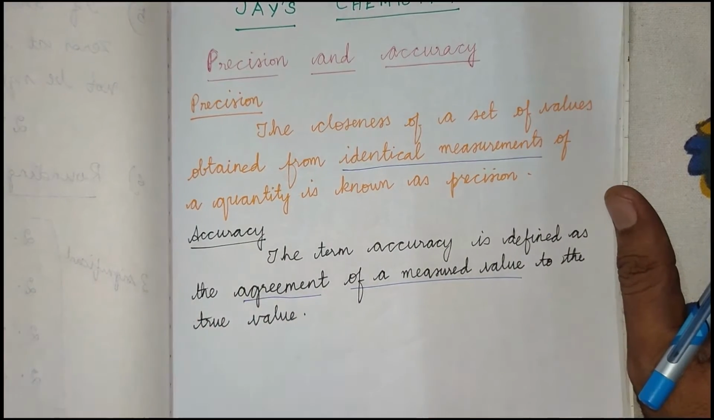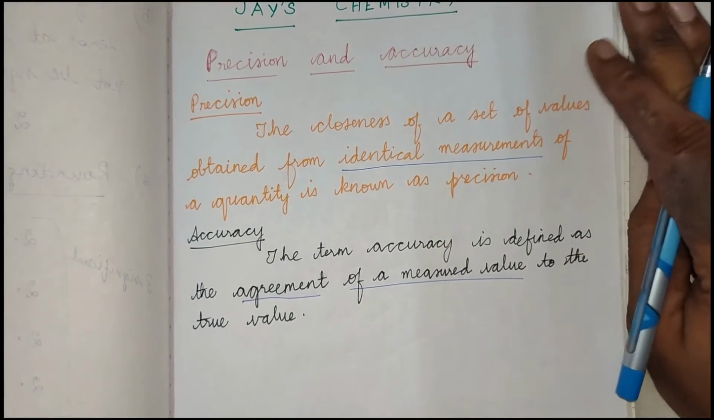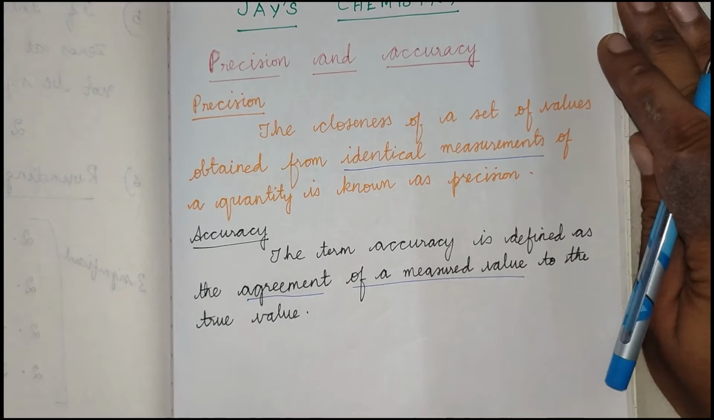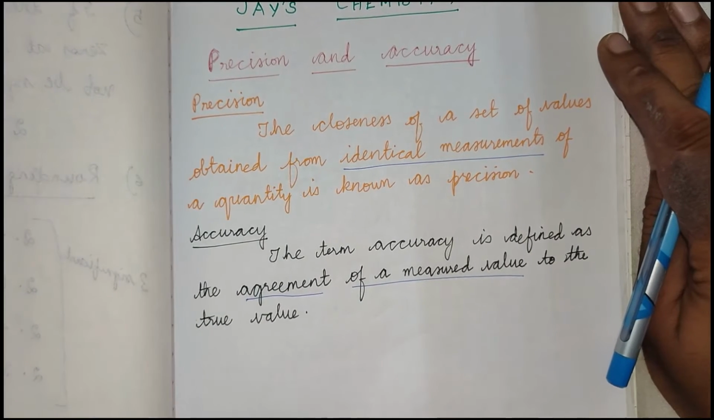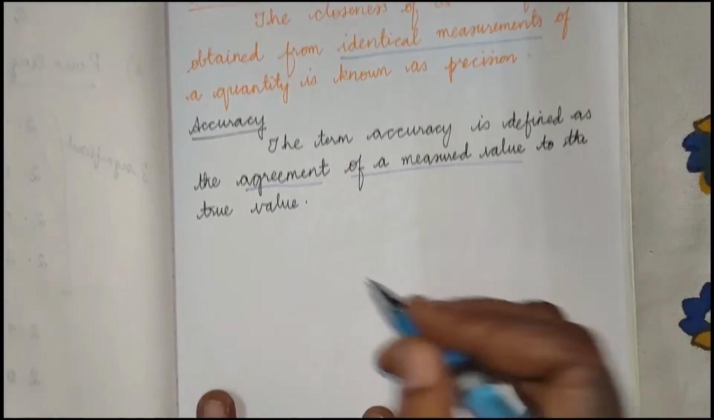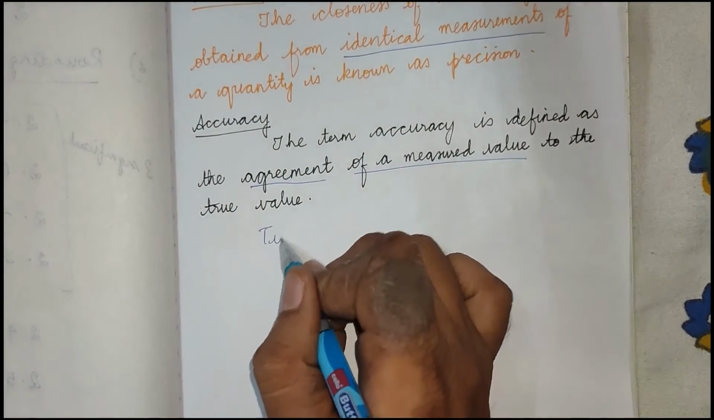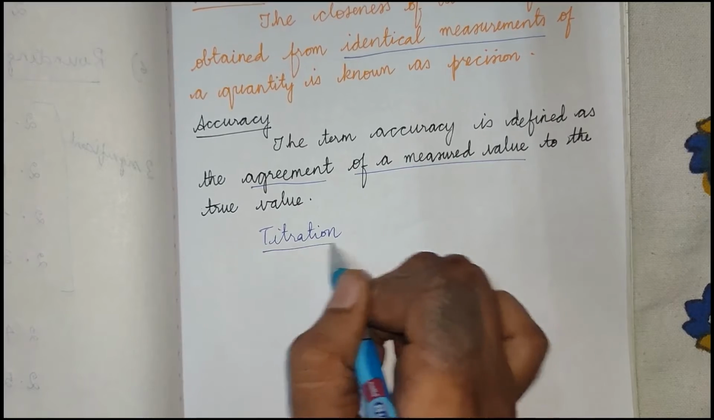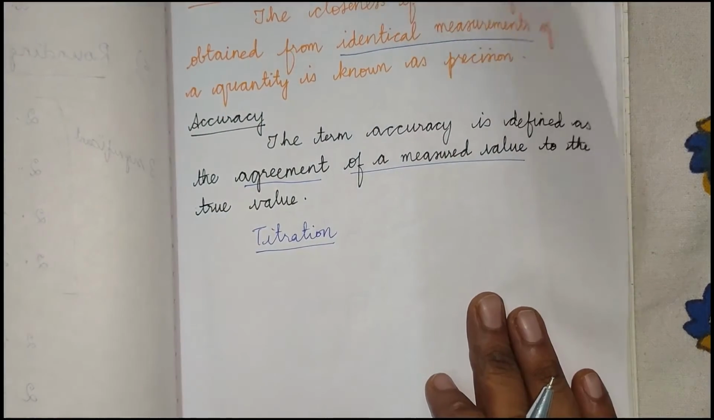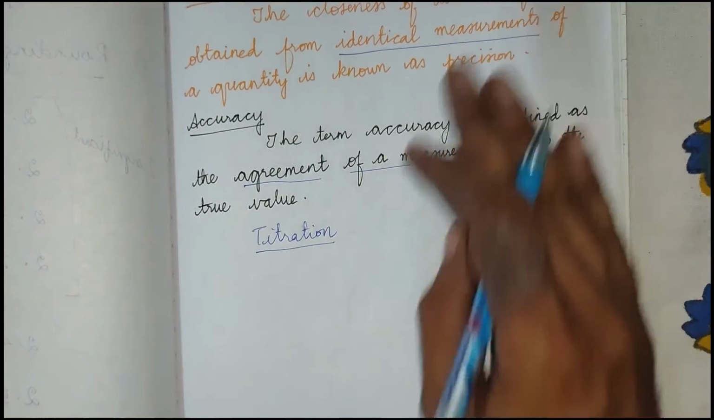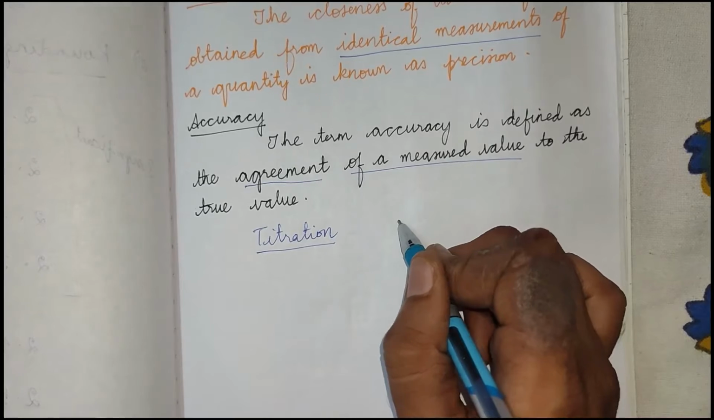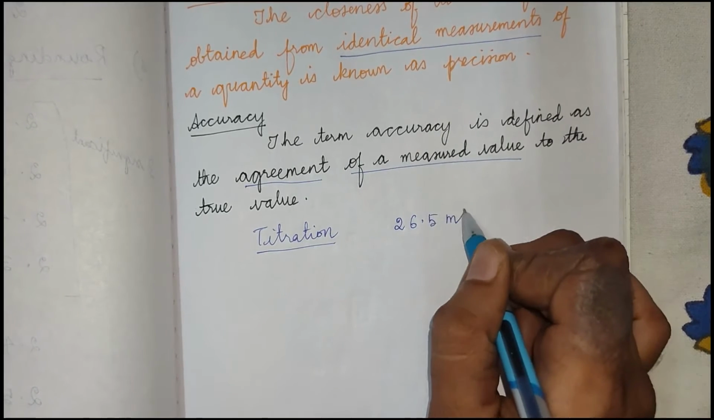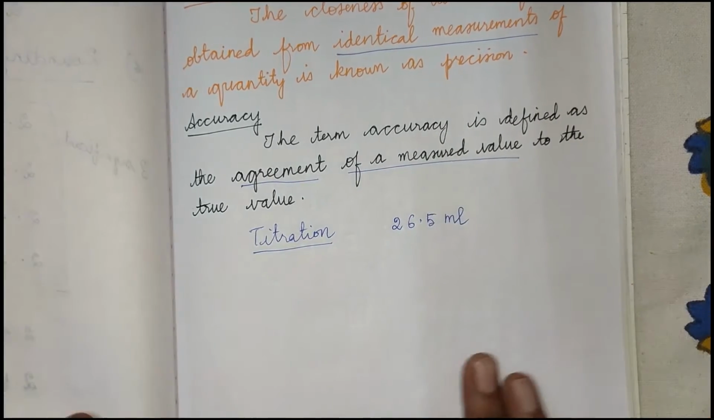Now, when you read this definition, I think you will not be able to understand anything here. But I am going to give you an example for a better understanding, right? And we are going to carry out a titration. The teacher did the titration at first, and he found the titer value to be 26.5 ml, and three students,